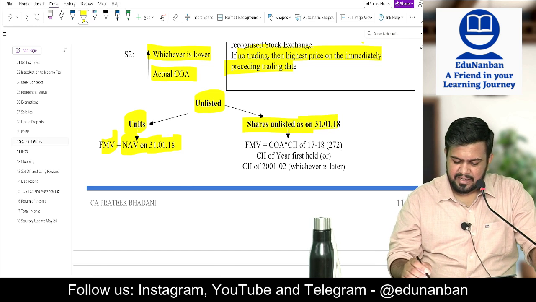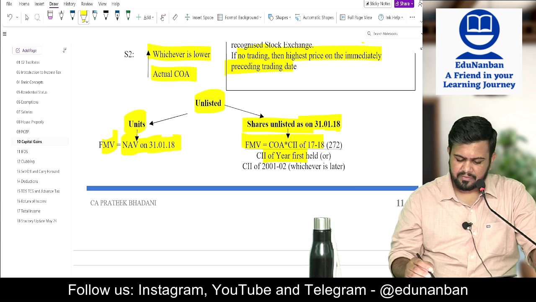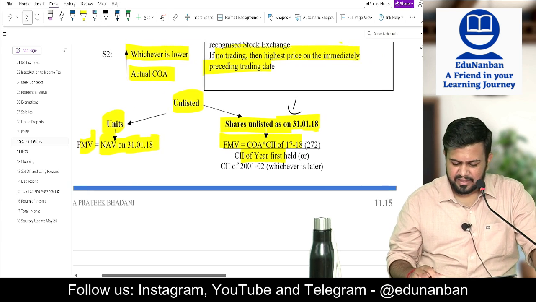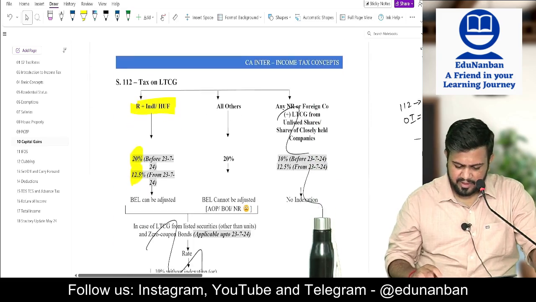And if shares are unlisted now, then you do indexation. But this is not that important. This indexation, it has never been asked so far, and I don't think there is a chance of it being asked.